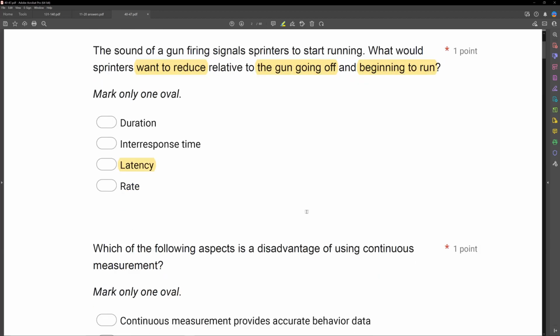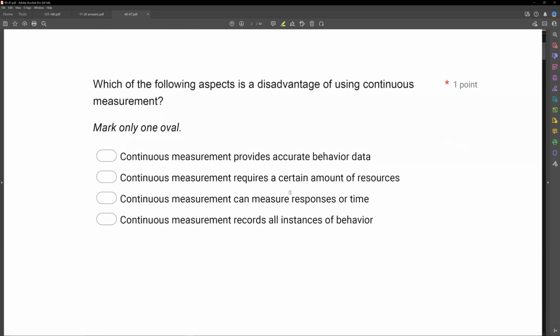Which of the following aspects is a disadvantage of using continuous measurement? So we're looking at continuous measurement here. What is continuous measurement? We're recording all aspects of behavior: frequency, rate, duration, latency, inter-response time. All these are types of continuous measurement. The question wants to know a disadvantage of continuous measurement, meaning what is something not so great about continuous measurement?